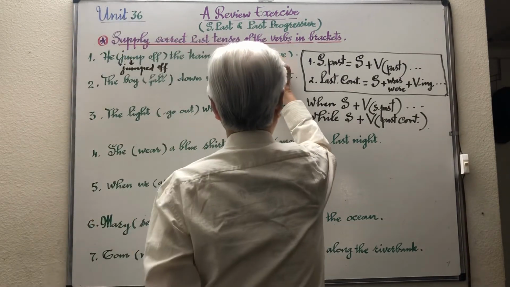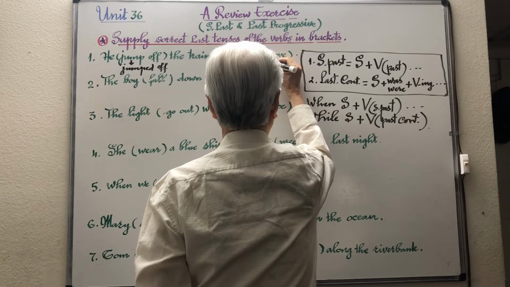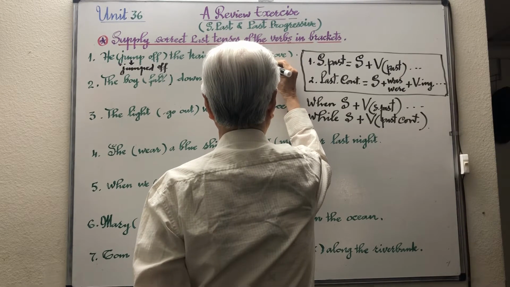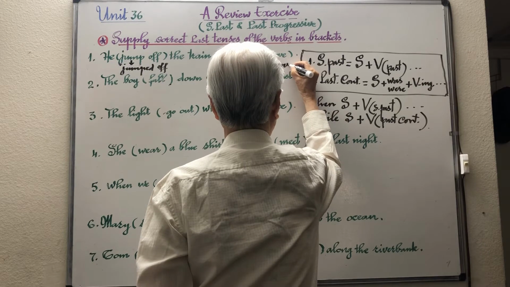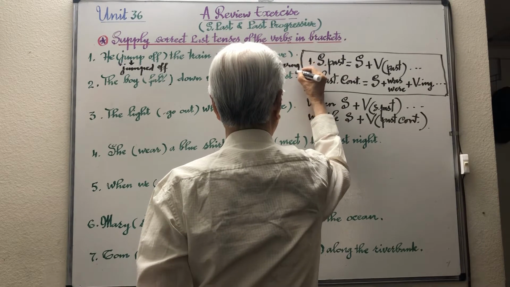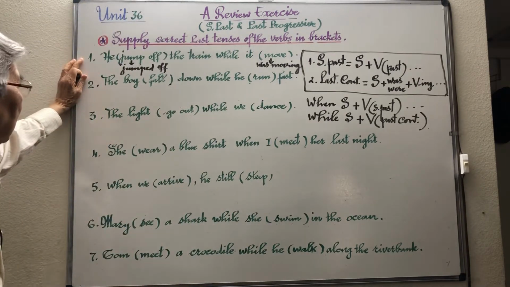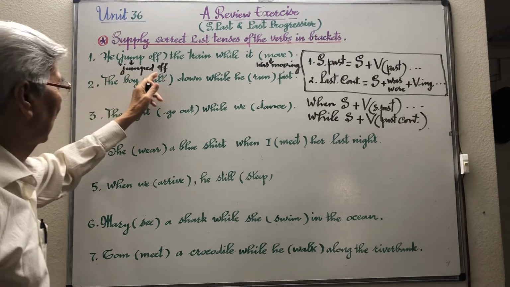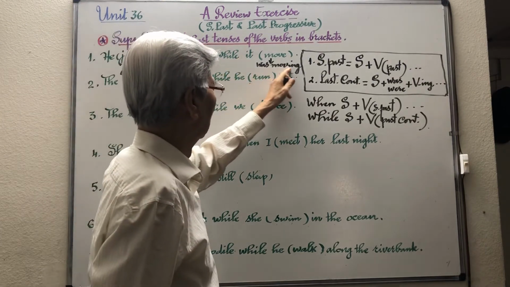So over here we conjugate is what? Moving. Now this sentence number one becomes: he jumped off the train while it was moving.